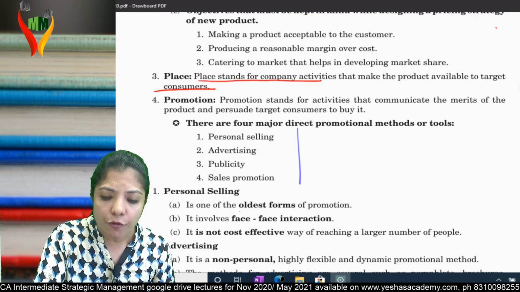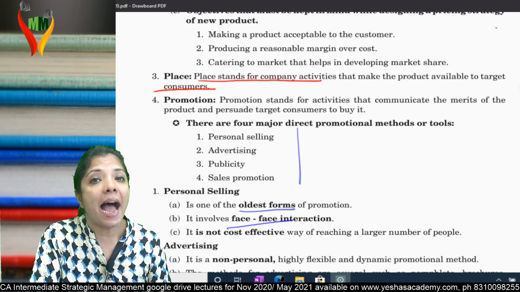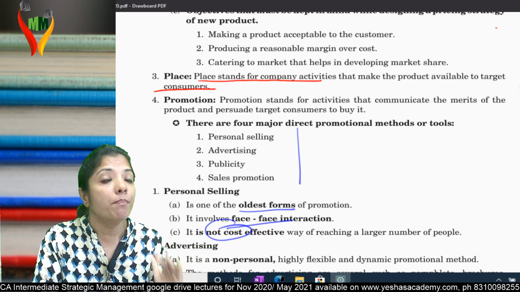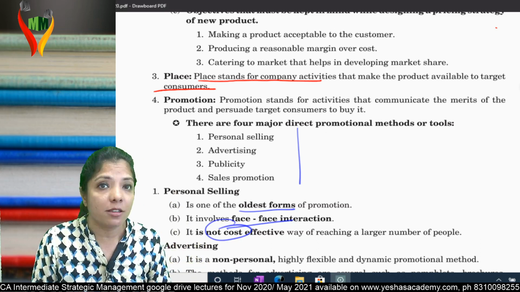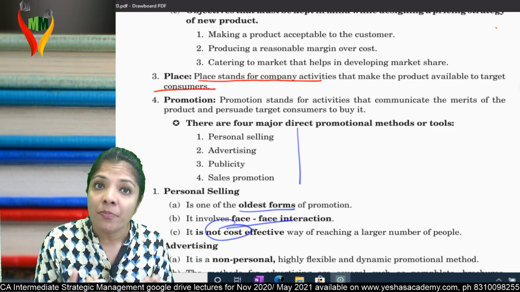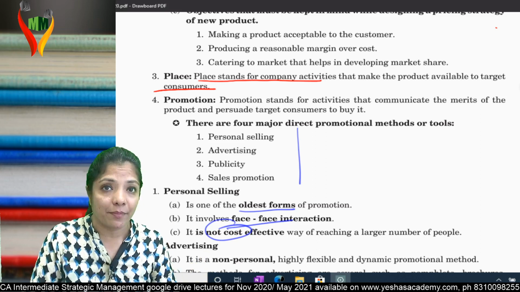It is the oldest form of promotion, with face to face interaction, and it is not at all cost effective because at one point of time you cannot entertain a large number of customers. In fact, they're not even customers, they are your prospective customers. You may keep on telling about the product and in the end they may say that they don't want to buy. Am I clear?